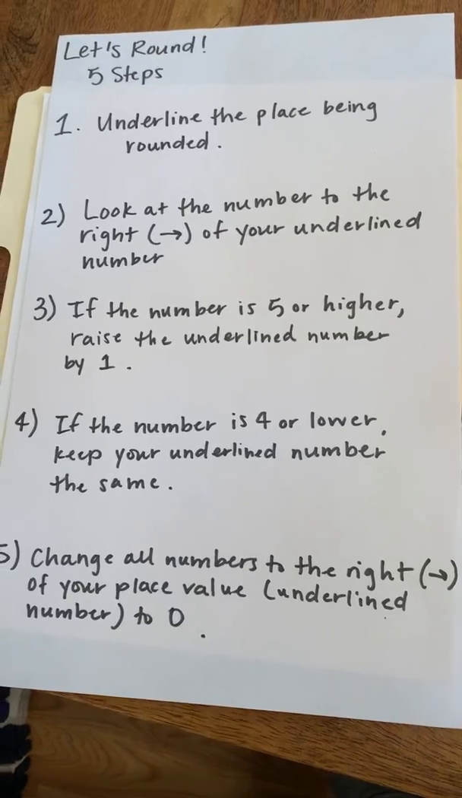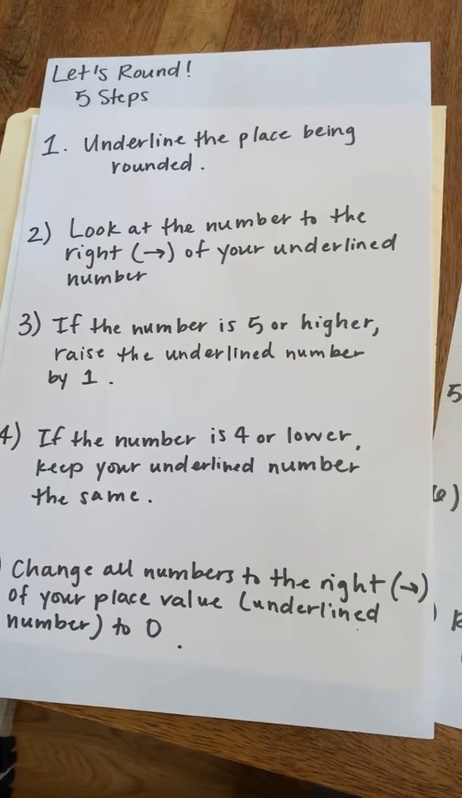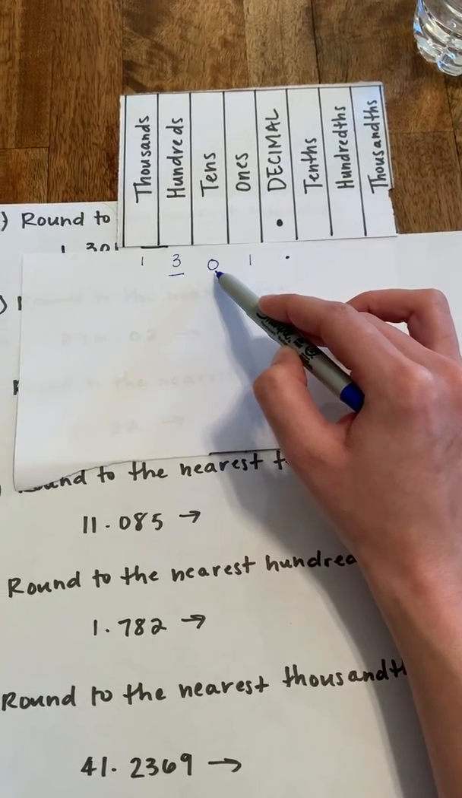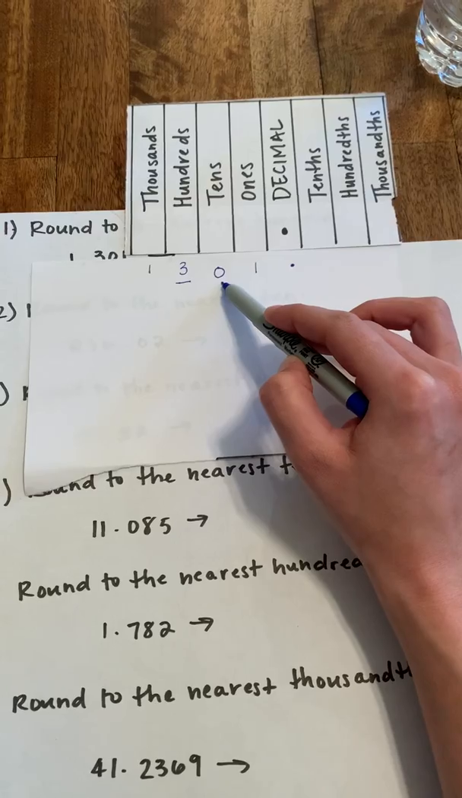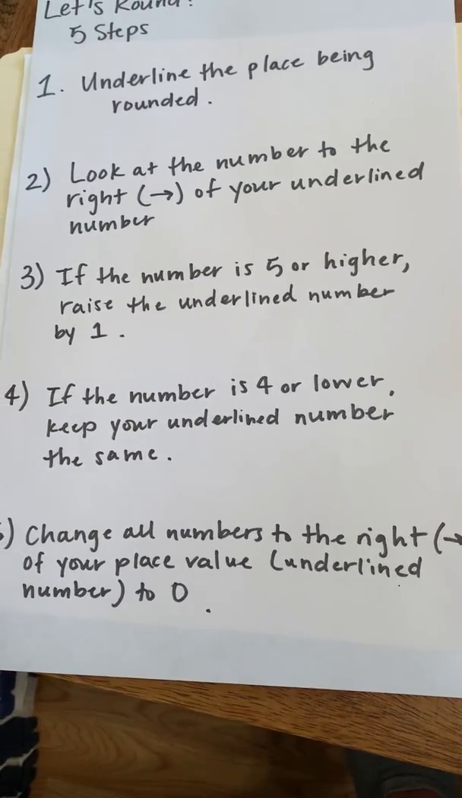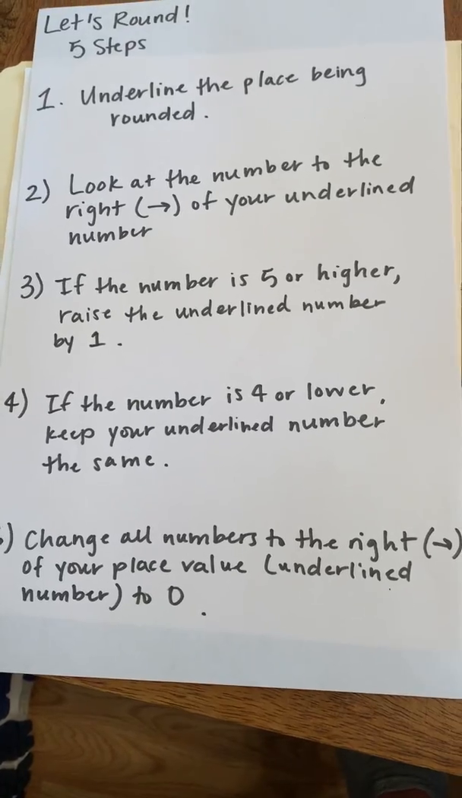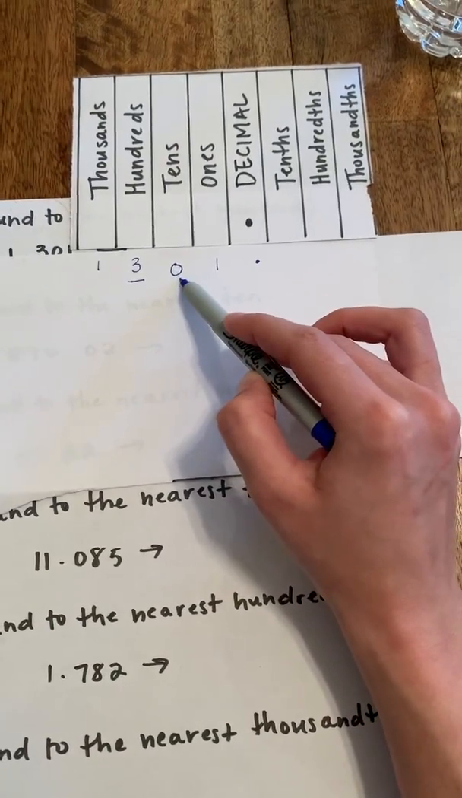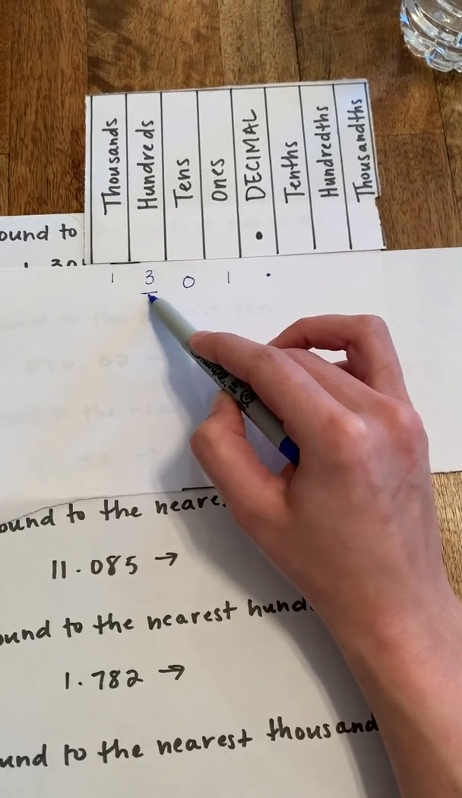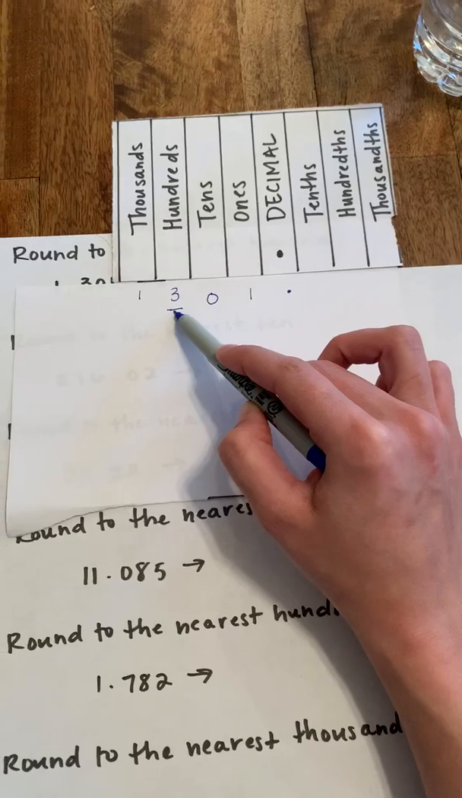If that number is a 5 or higher, raise your underlined number by 1. That number is not a 5, and it is not higher than a 5. So let's go to our next step. If the number is 4 or lower, keep your underlined number the same. So 0 is lower than 4. So we are going to keep our underlined number the same, which means it's going to stay at 3.